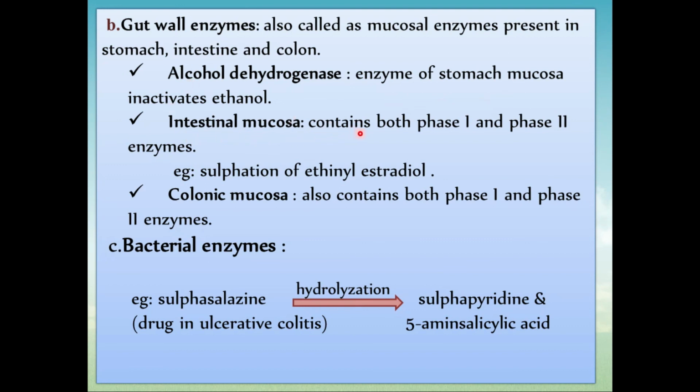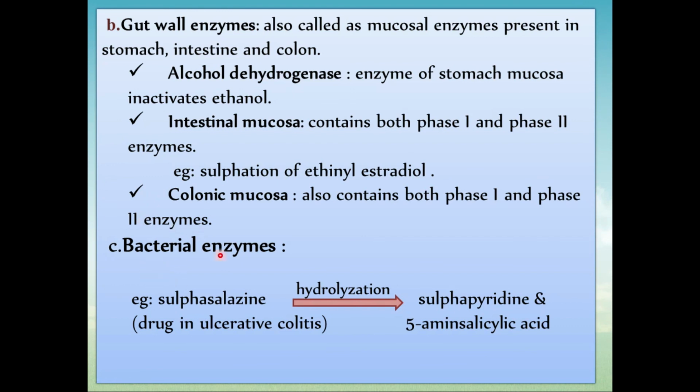Then intestinal mucosa contains both phase 1 and phase 2 enzymes, such as sulfonation of ethinyl estradiol. Colonic mucosa also contains both phase 1 and phase 2 enzymes. What are phase 1 and phase 2? We will learn that completely in our metabolism topic.